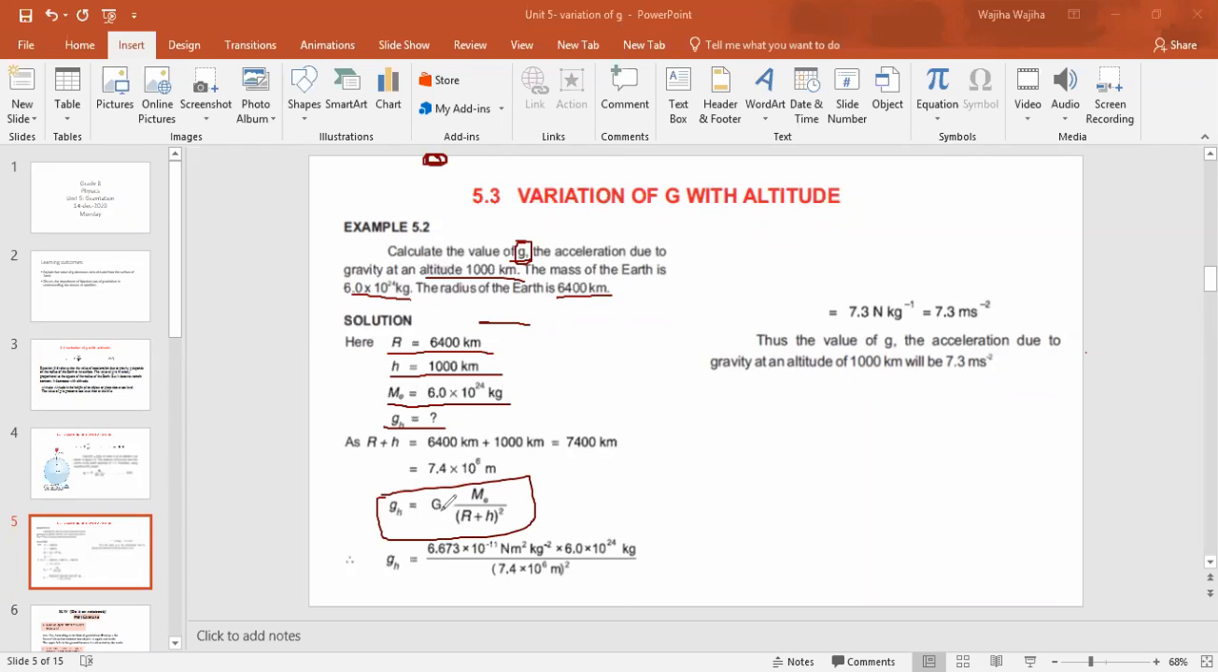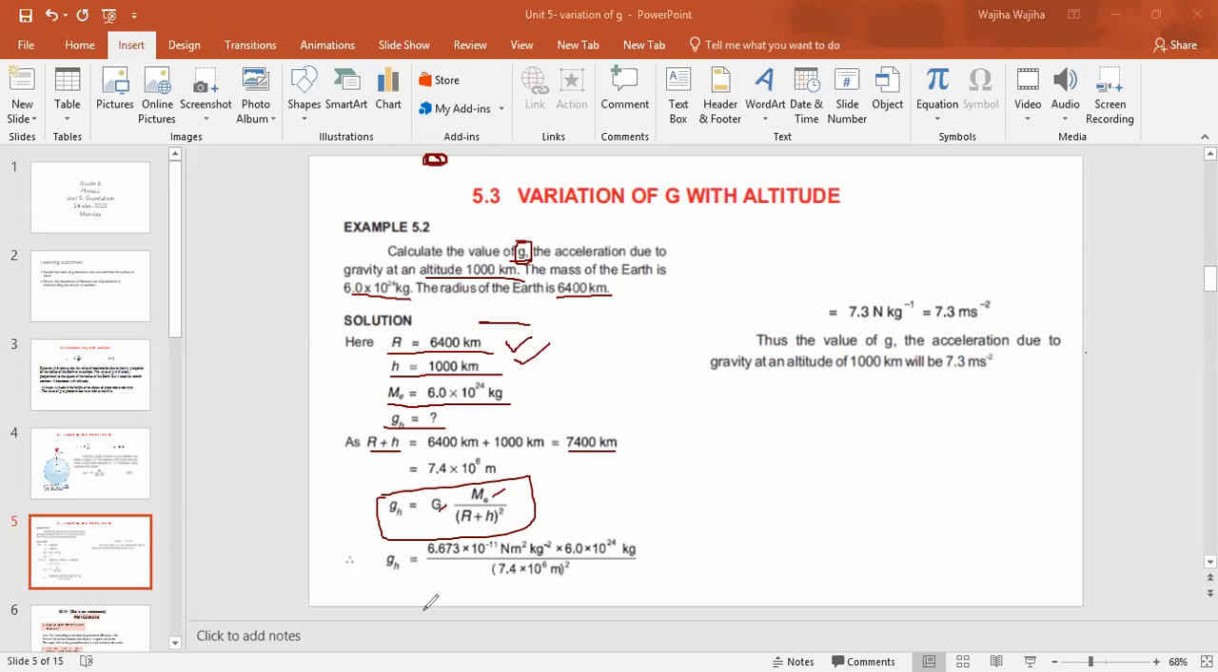So first of all, you know the value of G, you know the value of Me, you also know R and h. So here they have calculated R plus h. R value is 6400 kilometer and h is given over here, which is 1000 kilometer. So when you add R plus h, it gives you 7400 kilometer, right?